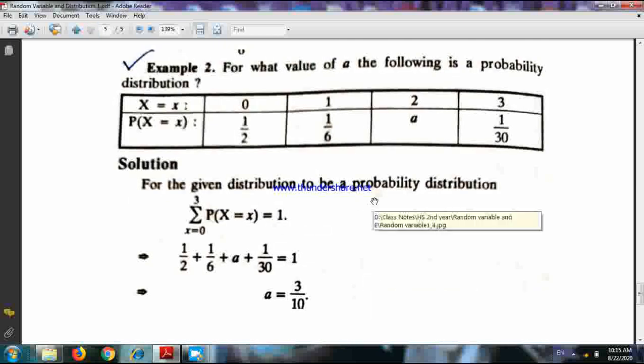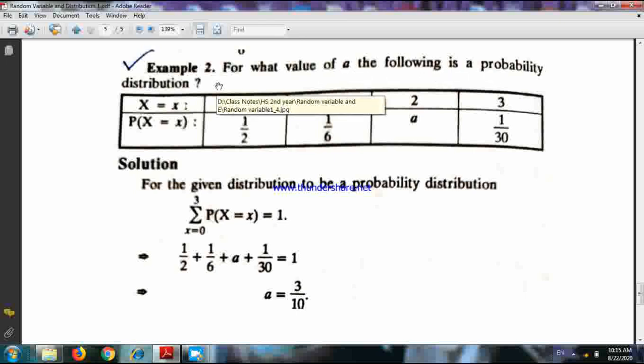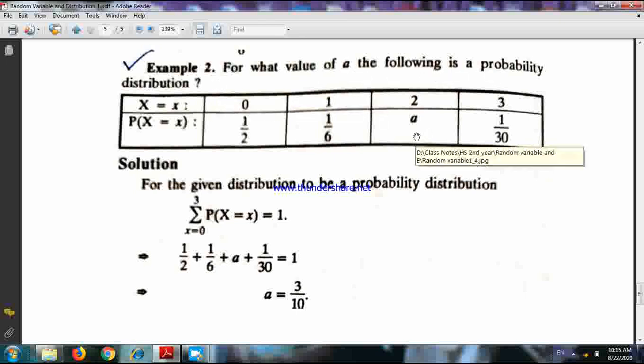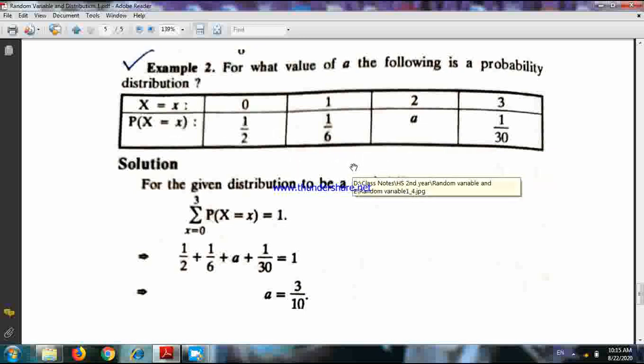Now you see the same question I put in a different way. For what value of A is the following a probability distribution? That means if this distribution is to be a probability distribution, then we must have the sum of the probabilities equal to 1. So we sum up all this and equate it to 1. This is the condition, and from this condition we get the value of A. So for A equals 3 by 10, the distribution becomes a probability distribution, or a probability mass function, you can say.